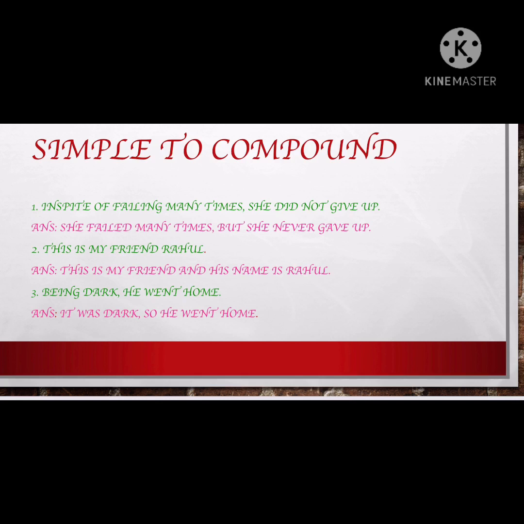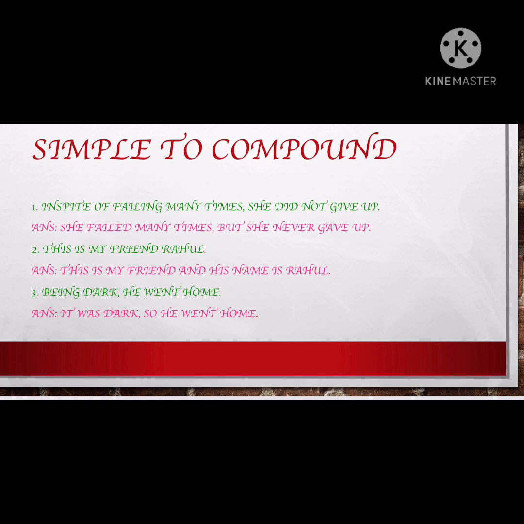Now falling is in the ing form. We need to balance the verb. As our second half is in past tense, you can see did not give, we have to make our falling verb also in past tense, that is called the balancing of the verb. So we'll write she failed many times, comma, as it is a compound, we have seen the rule, preceded by a comma.